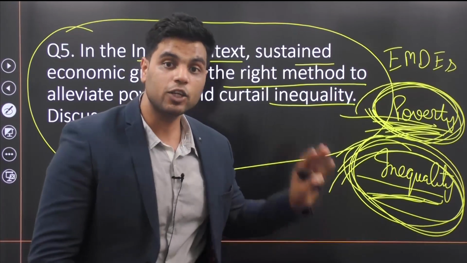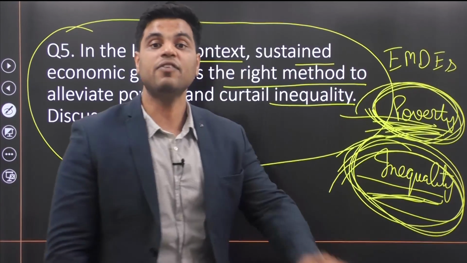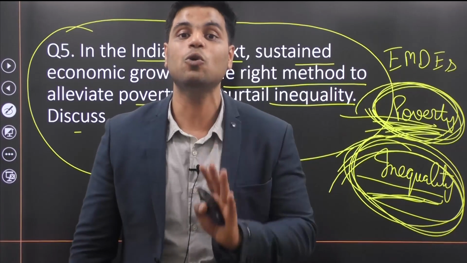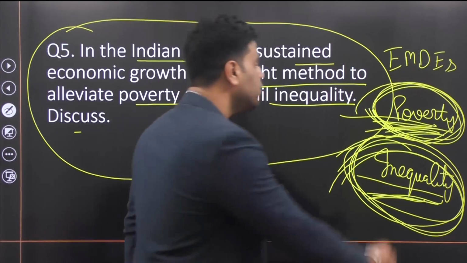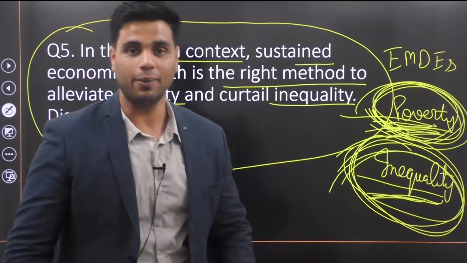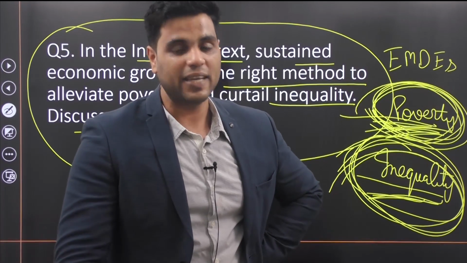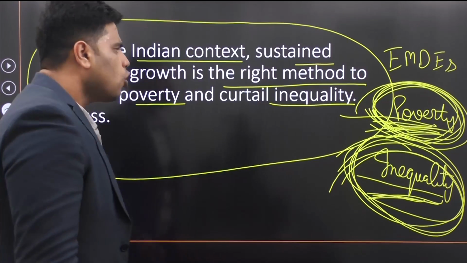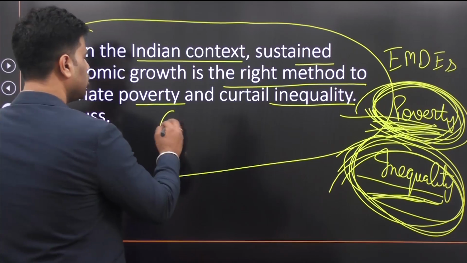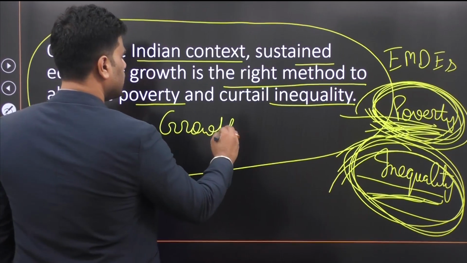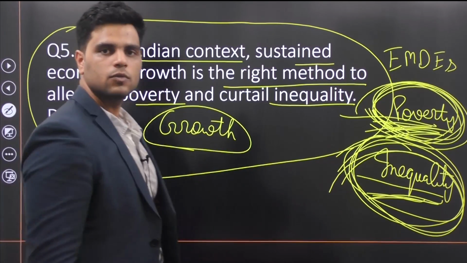There is no doubt that India should worry about inequality also. But if India could only choose one, then poverty is our priority number 1. All right, makes sense? Now, to solve poverty, India should focus on economic growth, right?